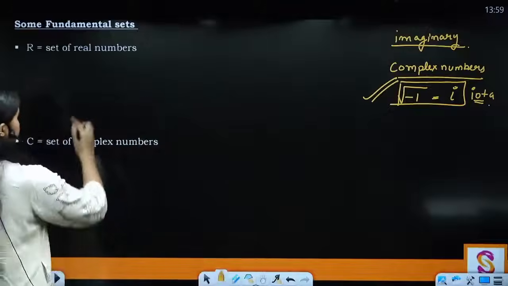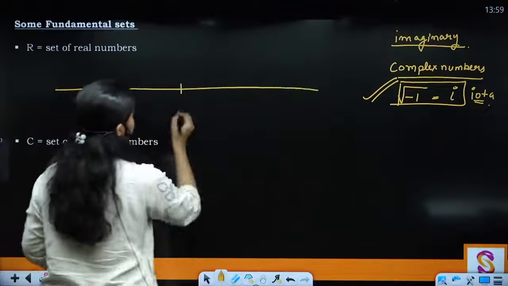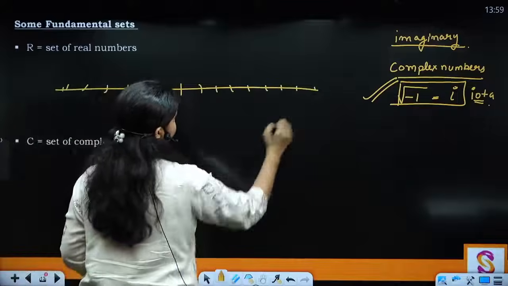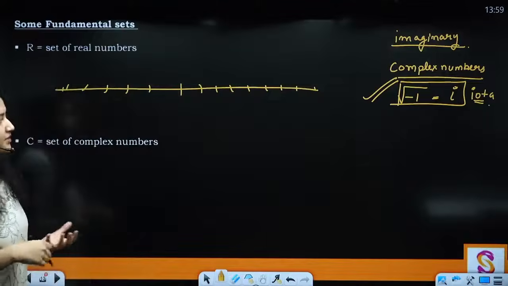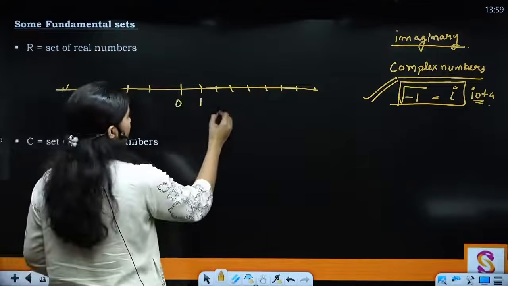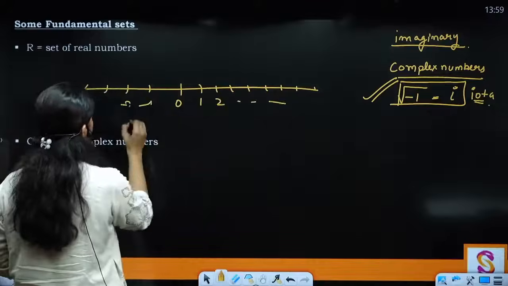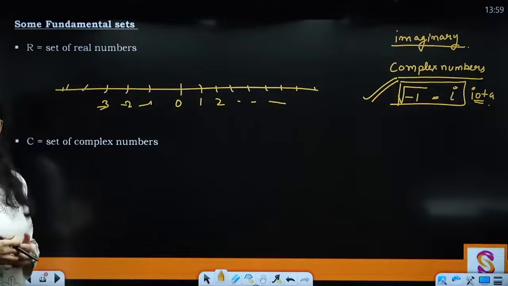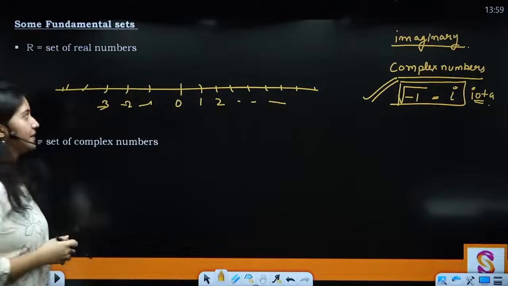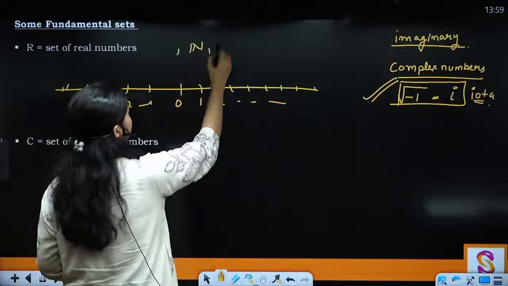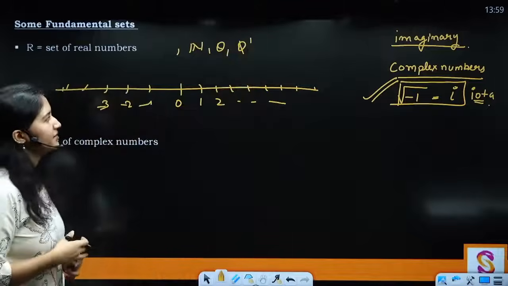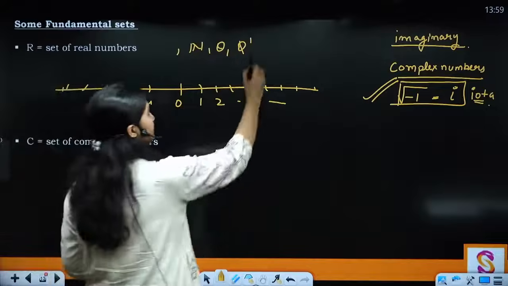Clear? So basically, the numbers you place on the number line, you can place all the numbers here: 0, 1, 2, 3, and here -1, -2, -3, and all the numbers are placed here, which you call real numbers. Clear? All your numbers come in this: natural numbers, irrational numbers or rational numbers, and what else? You have integers as well.